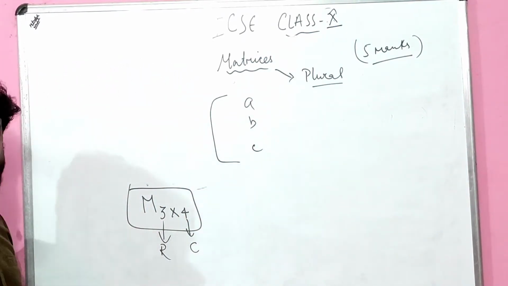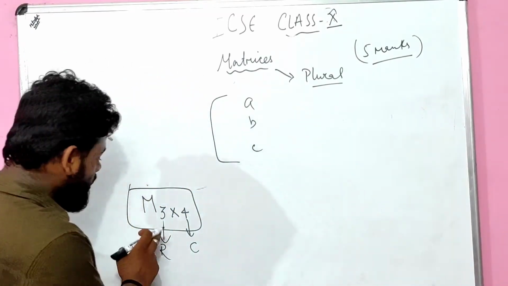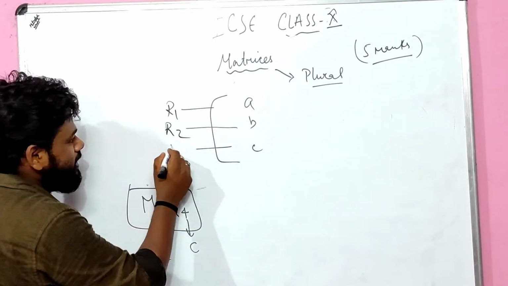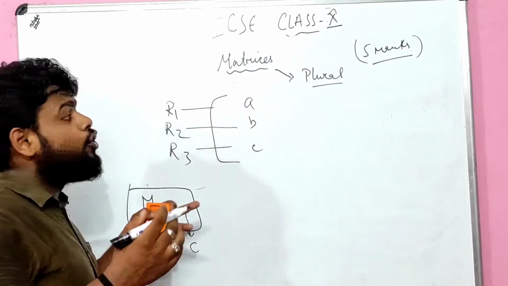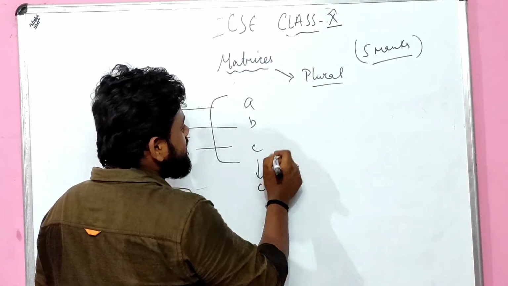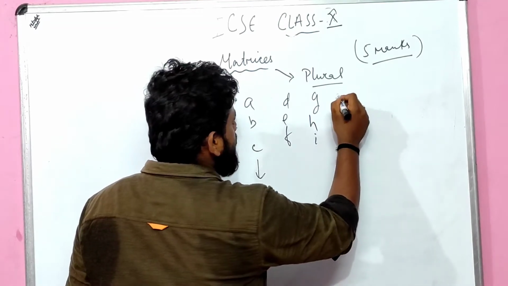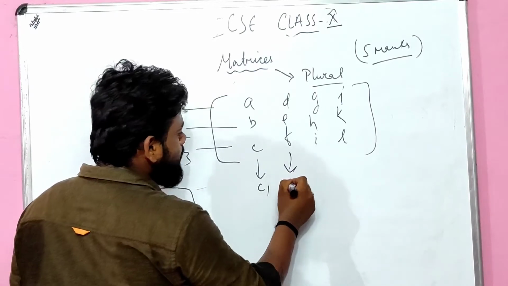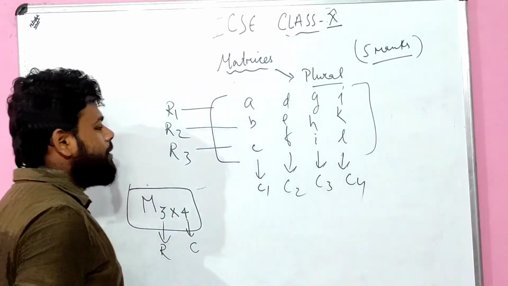How many columns are there? 4 columns. Children, see how many rows I have taken: 3 rows. Row 1, row 2, as well as row 3. Is it clear? Number 4: here 4 columns are there. It is all about column 1, column 2, column 3, column 4. A, B, C, D, E, F, G, H, I, J, K, L. I think you can understand pretty well.